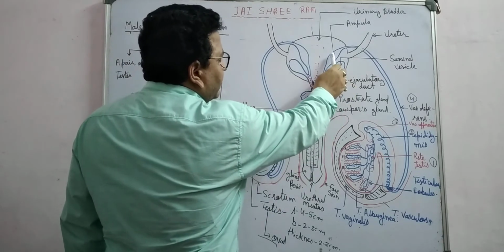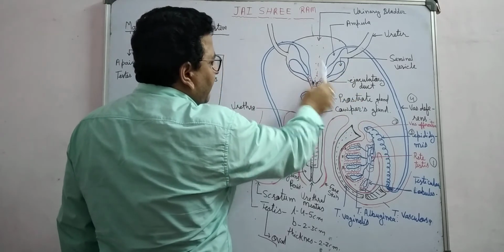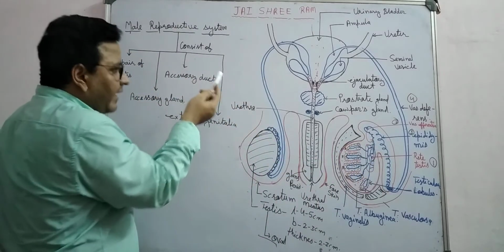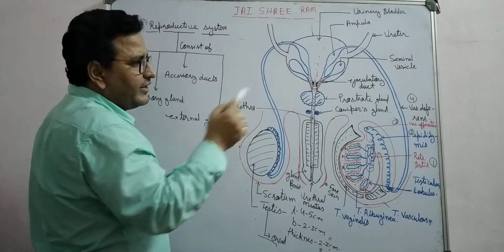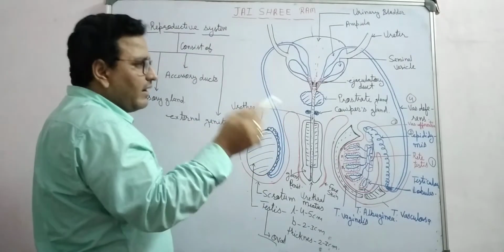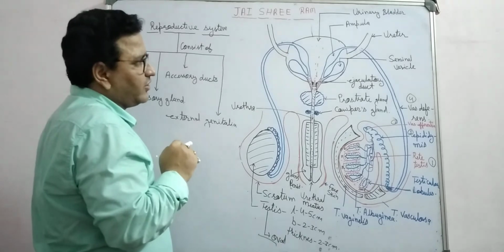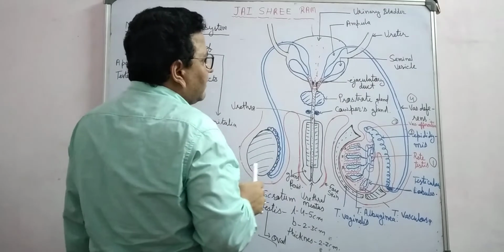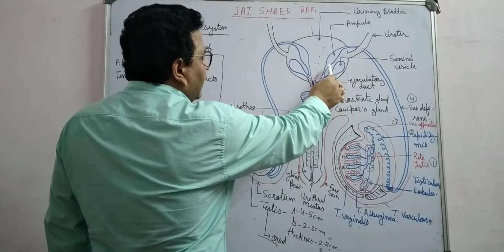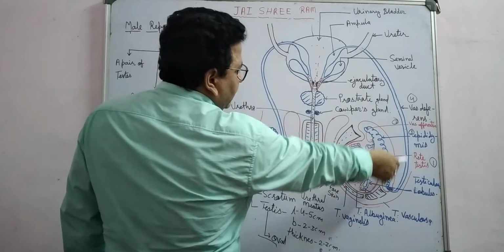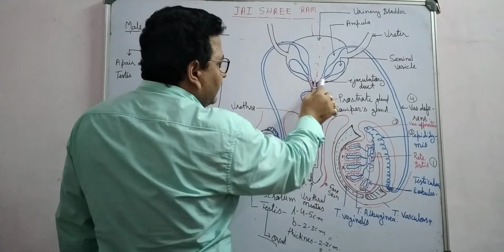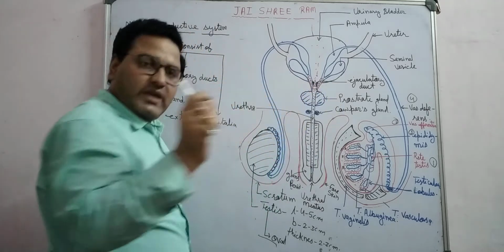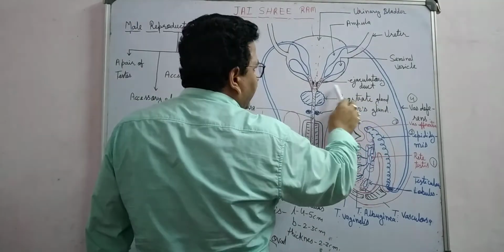Seminal vesicle. So the ducts of the vas deferens join with the ducts of the seminal vesicle, right? These accessory ducts carry and transport the sperm, also store the sperm and nourish the sperm during their transportation. Then there is one pair of seminal vesicles. Their duct fuses with the duct of the vas deferens on their side, and they form a common duct. This common duct is very short, about 2 cm, and is known as the ejaculatory duct, right?